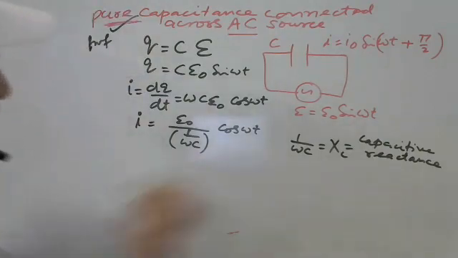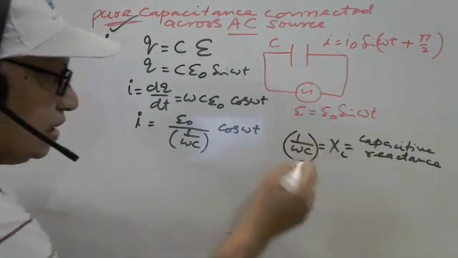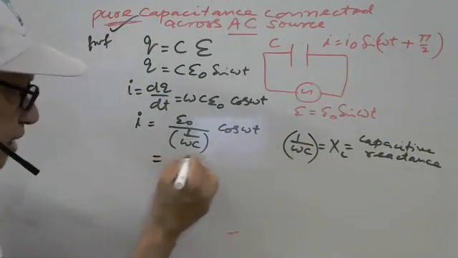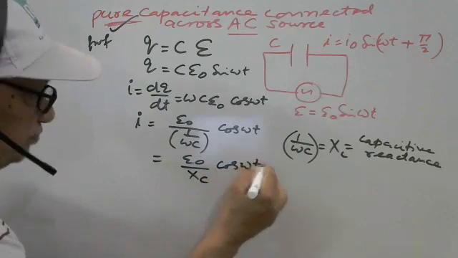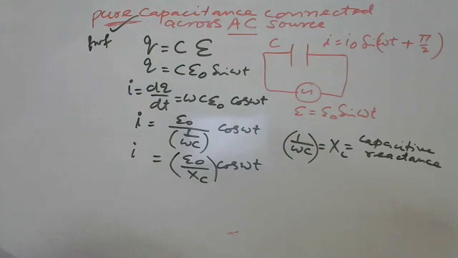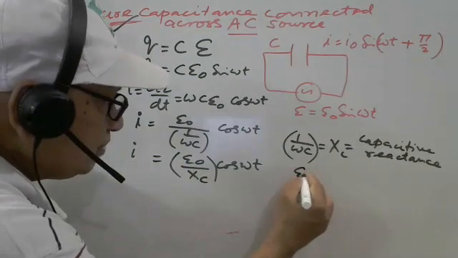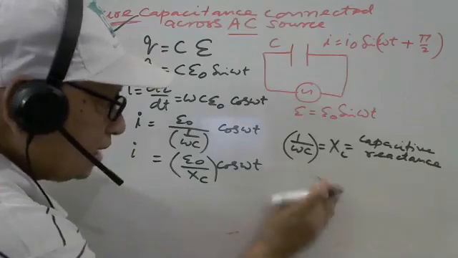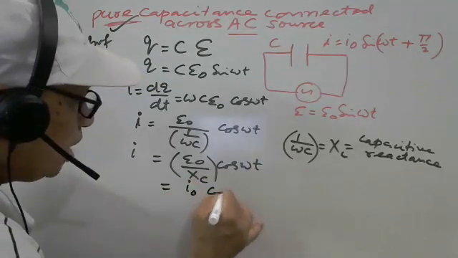So this is here X. If we put the value of 1 by omega C as Xc, it can be written like this: cos omega t. And voltage divided by resistance is what? Correct. So it can also be written I naught cos omega t.